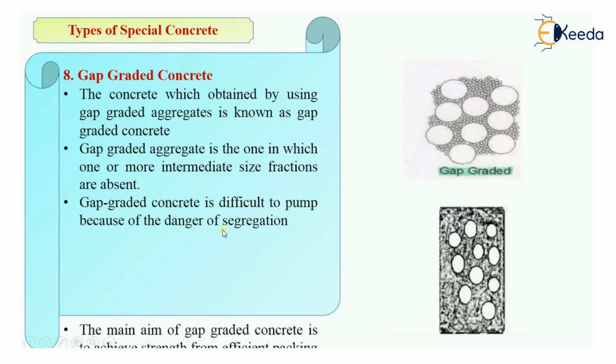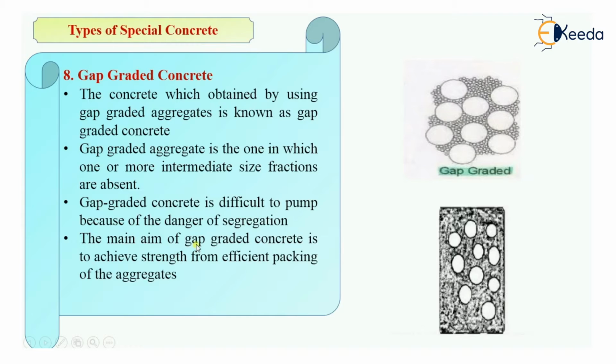Then what is the aim of this concrete? The main aim of this concrete is to achieve strength from efficient packing of aggregates. Simply, there will be efficient packing of aggregates and strength will be achieved. And this concrete has one advantage, that it will have less shrinkage.